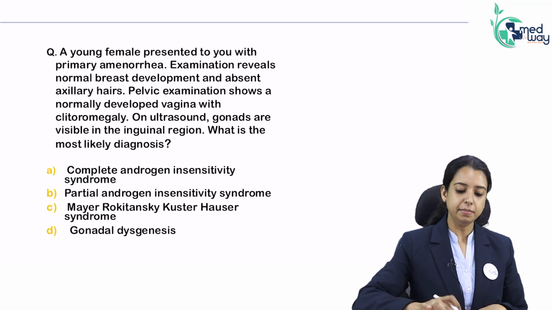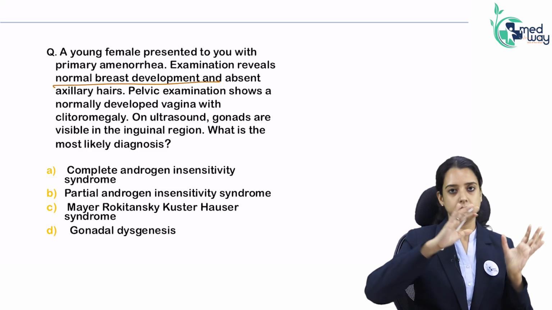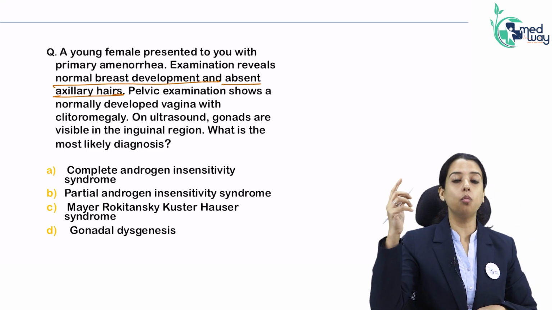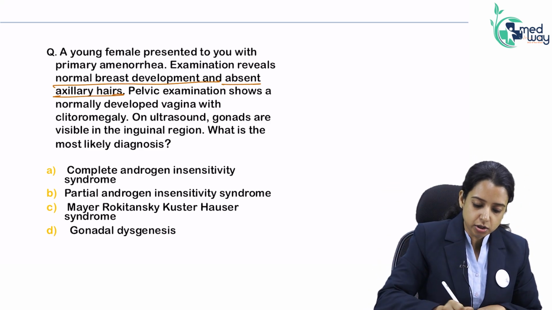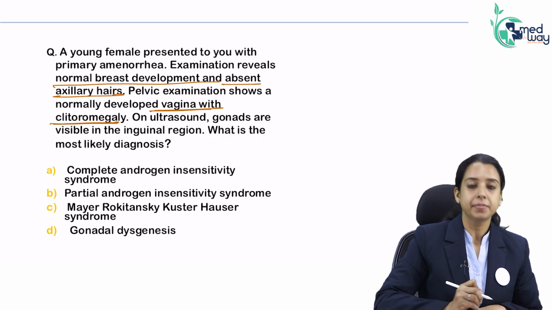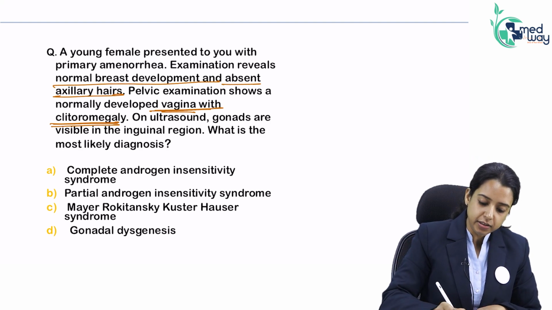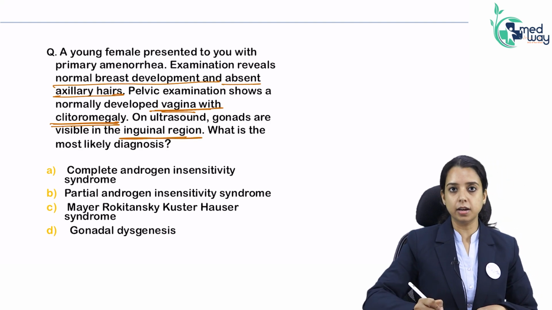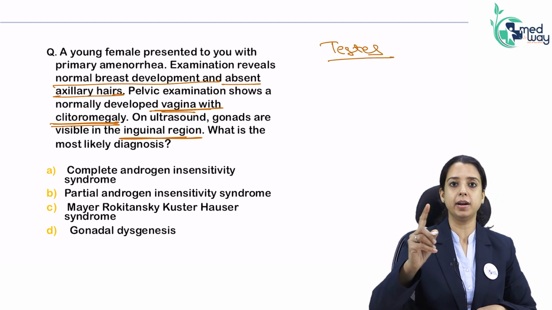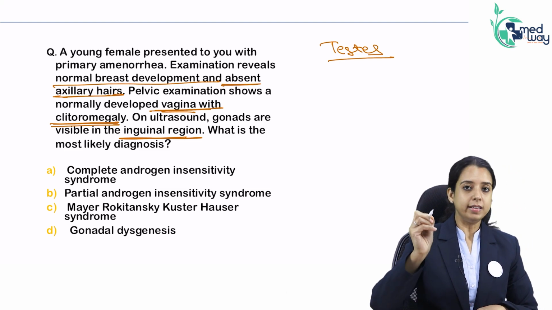Now, a young female presents to you with primary amenorrhea, examination reveals normal breast. Again, we are directed to uterus and vagina. Absent axillary hair, so you can think of what we are talking about. Pelvic examination shows normally developed vagina with clitoromegaly. On ultrasound, gonads are visible in the inguinal region. What are these gonads in the inguinal region? These are testes. Whenever there are gonads in the inguinal region or labia, it is never ovary, it is testis. And with absent axillary hair, it is androgen insensitivity.